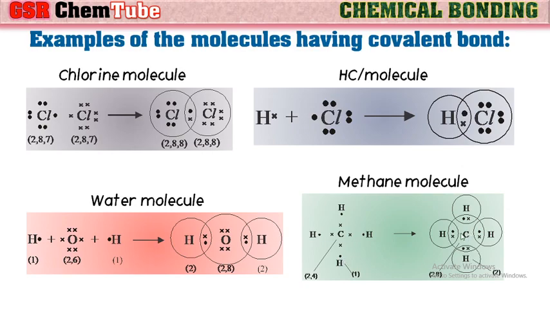So it combines with the sharing of a pair of electrons with each hydrogen, and thus 4 covalent bonds are formed in this molecule. By that, carbon atom is getting octet, whereas each hydrogen is getting duplet configuration.